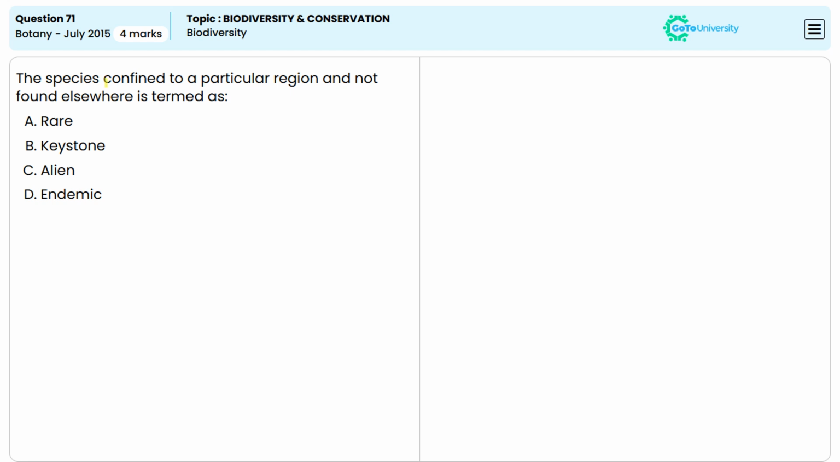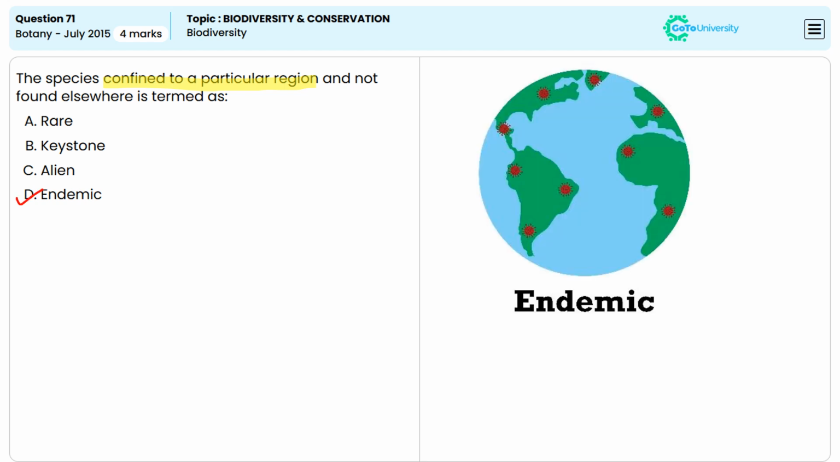The species confined to a particular region and not found elsewhere is termed as? The answer is option D, endemic. The species that is confined to a particular region, it is not found elsewhere, is referred to as endemic, and these species have adapted to the specific conditions of that region and may not survive outside it. So the answer is option D.